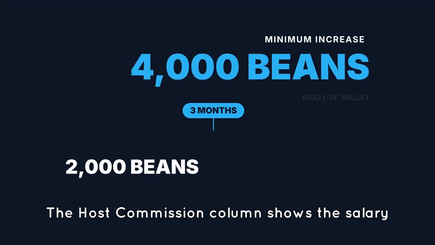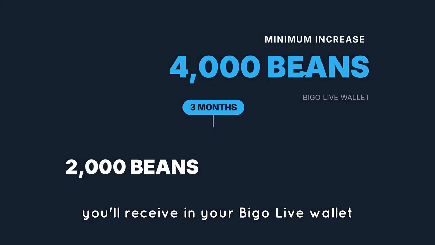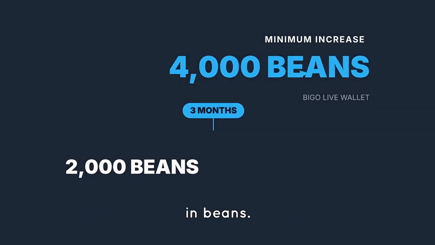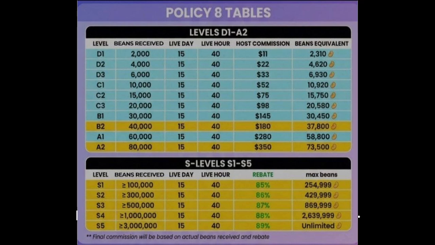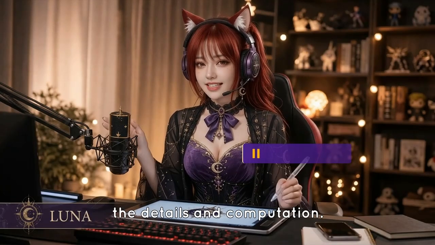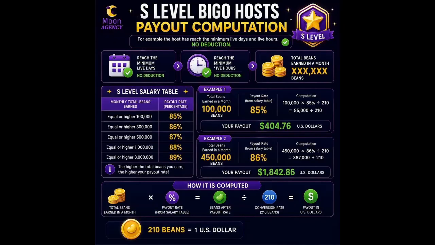The host commission column shows the salary you'll receive in your Bigo Live wallet in beans. For hosts who earn 100,000 beans or more, the salary is no longer fixed and will instead be calculated using the percentage shown in the S-level table. You can pause the video to review the details and computation.